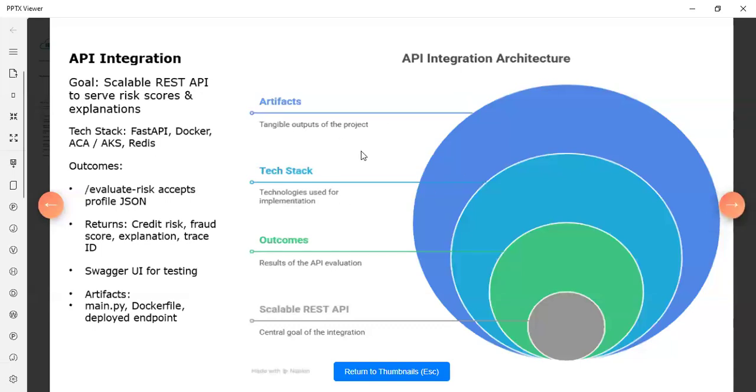So this is the front end API testing. Here we are going to use REST API to serve the risk score and explanation, and we're going to use Docker for containerization purposes. The return will be credit risk, fraud score, explanation, and trace ID. This will be the return in this API integration.